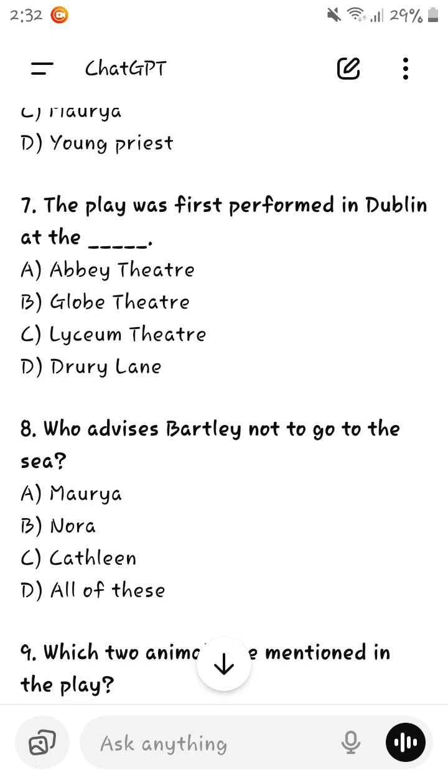Who advises Bartley not to go to the sea? Maurya also advised Bartley not to go to the sea. Nora and Kathleen also advised Bartley not to go to the sea, but he went. Okay, so all of these.